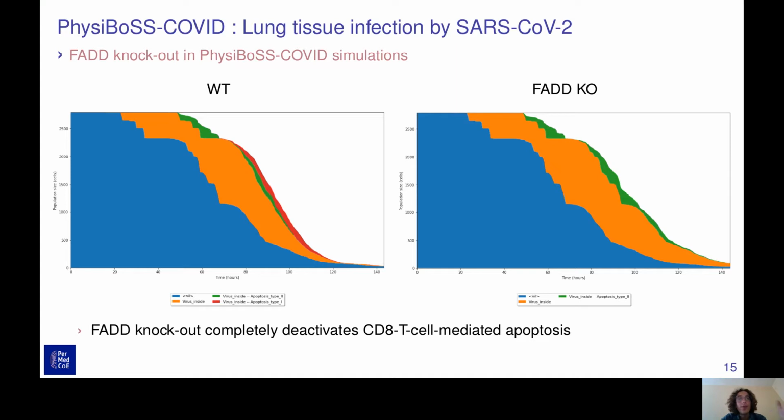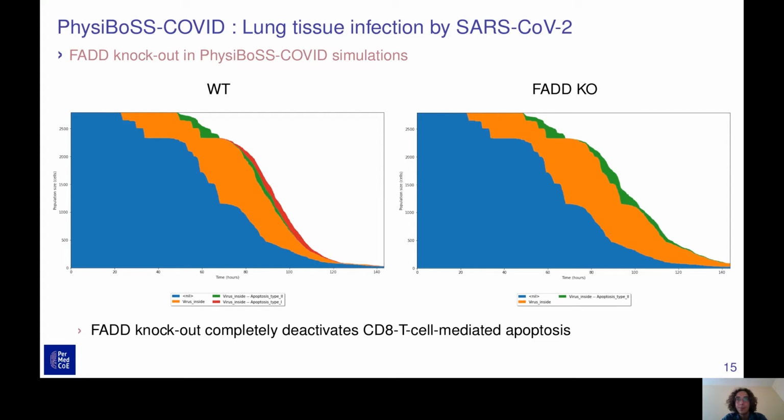We start with cells which are not infected, and with time, some cells will turn orange, which means that they have been infected. And then at some point, some cells will turn green, meaning that they are dying of the apoptosis provoked by the virus inside it. But then at some point also some cells will turn red, meaning that they are dying of the CD8